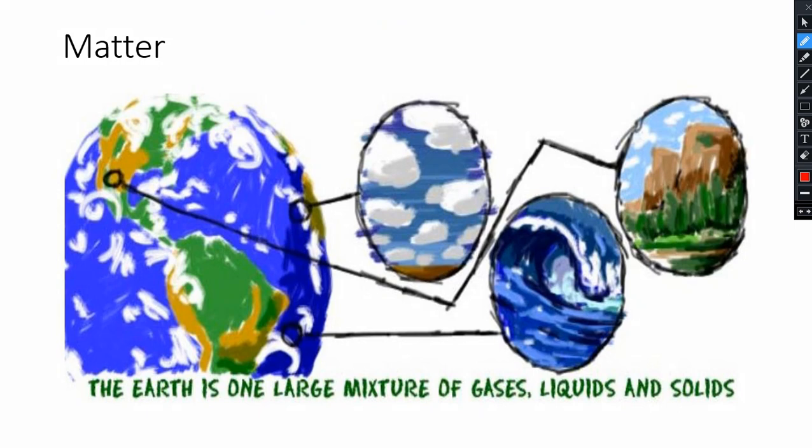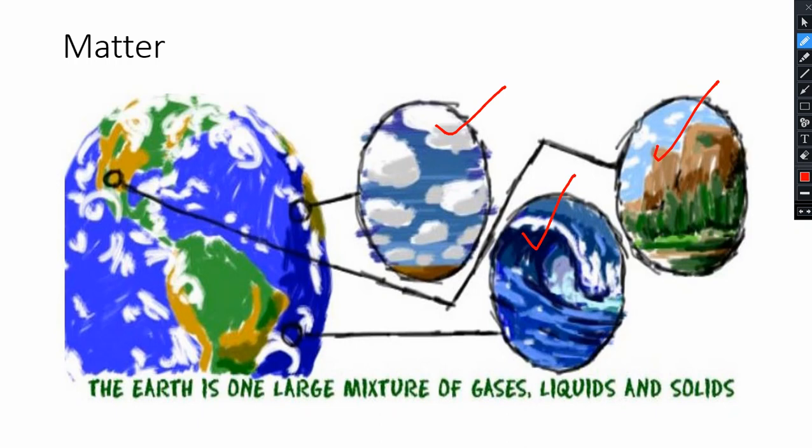In our earth, we have clouds that are made from gases, we have water that is liquid, and we have solids: mountains, plants, humans. So what we are seeing in the earth is made up of gases, liquids and solids.